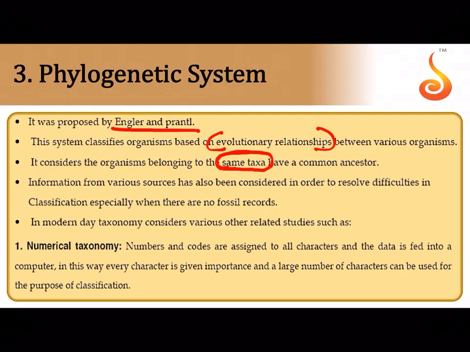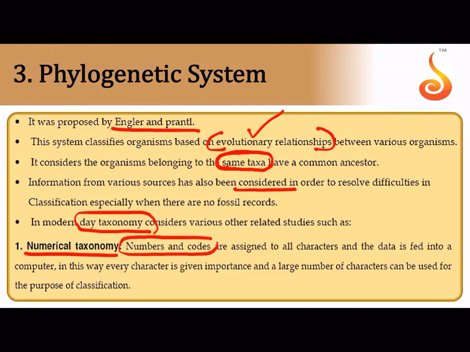Information about various sources has also been considered in order to resolve difficulties. So it not only takes one particular source into consideration, it takes several, like for example genetic studies are performed. You can see the similarities that exist in the genetic material so that you can construct an evolutionary tree, isn't it? Then there are several other types of taxonomy that have come into the picture of late, that is numerical taxonomy. In numerical taxonomy, numbers and codes are assigned to all the characters and the data are fed into the computer.